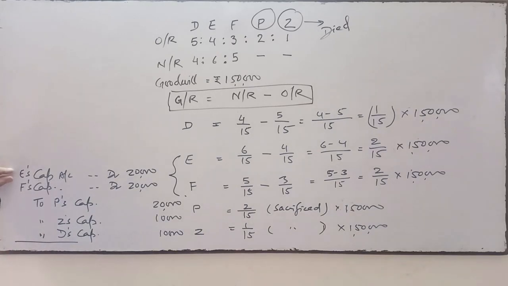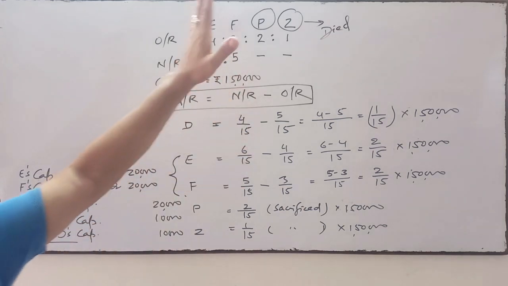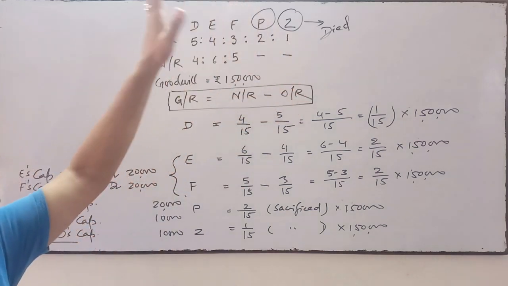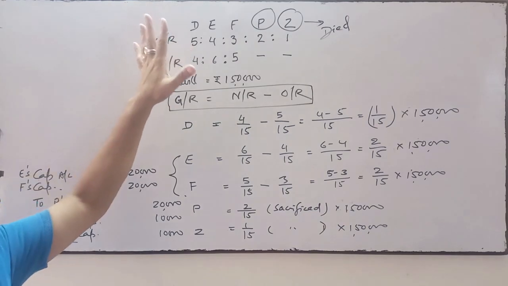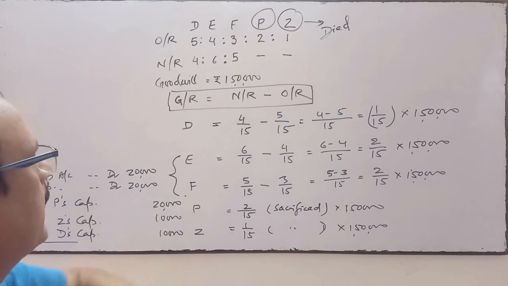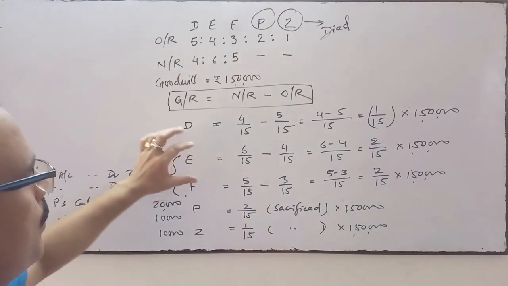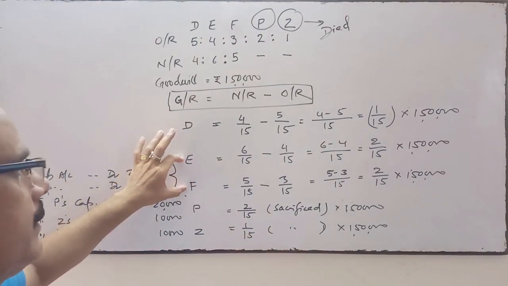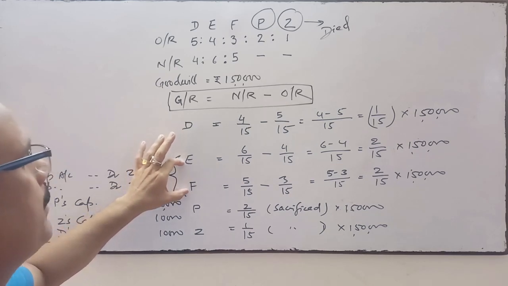E's capital account debit, F's capital account debit, because both partners are the gainers. They compensate the partners who have sacrificed after the death of the existing partner. The partners who died, their ratios are transferred to these partners. When these two partners died, the gainers are E and F, so E and F will compensate.